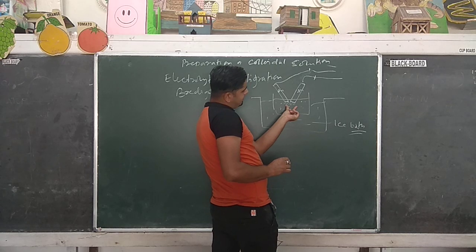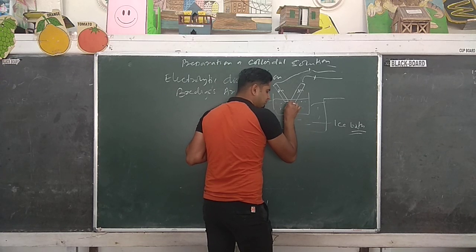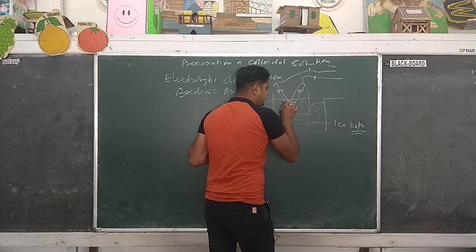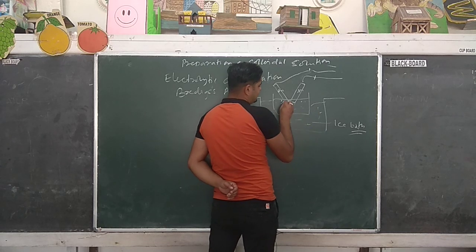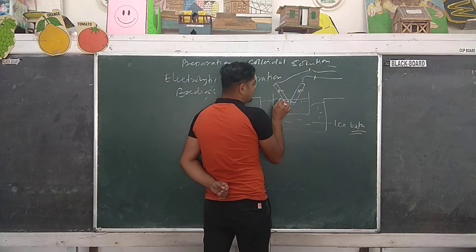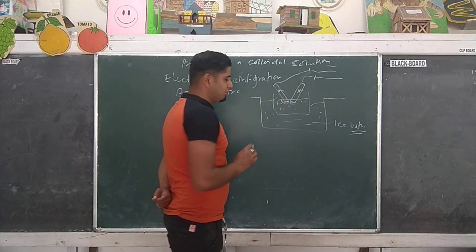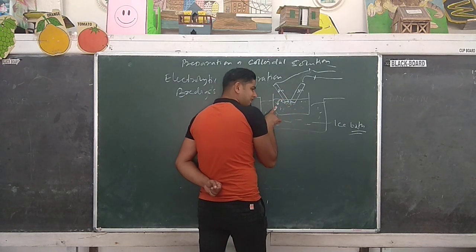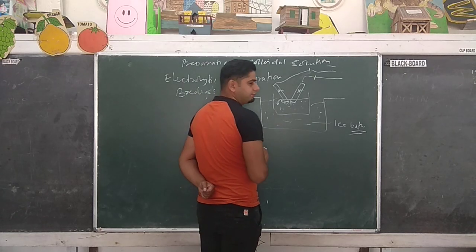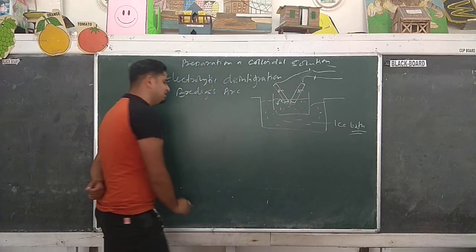Because of this high temperature, this gold, without melting, will directly vaporize. Now because of the ice bath here, this vaporized gold will again condense into solid particles. So this vaporization and condensation process simultaneously give you the gold sol. So this method is called Bredig's arc method.